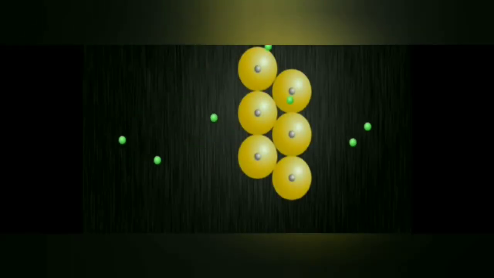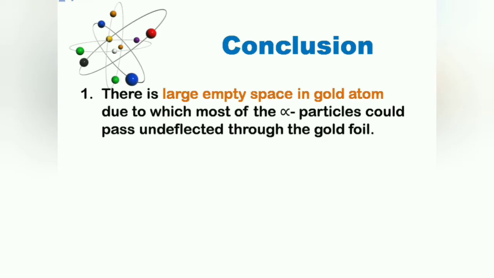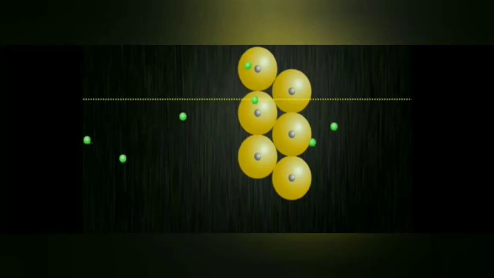Therefore, Rutherford concluded that there is a large empty space in gold atoms, due to which most of alpha particles could pass undeflected through the gold foil. If there is empty space somewhere, only then can something pass through it, and many alpha particles were passing through the atoms. This means that there is a lot of empty space in the atom.